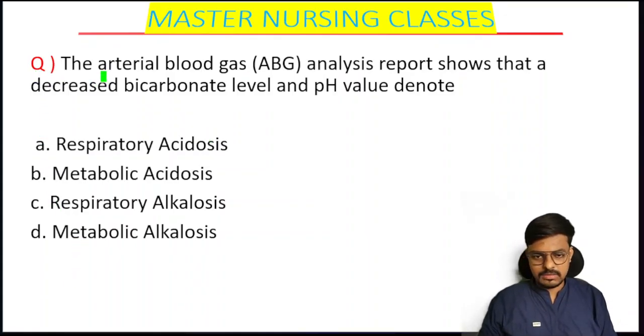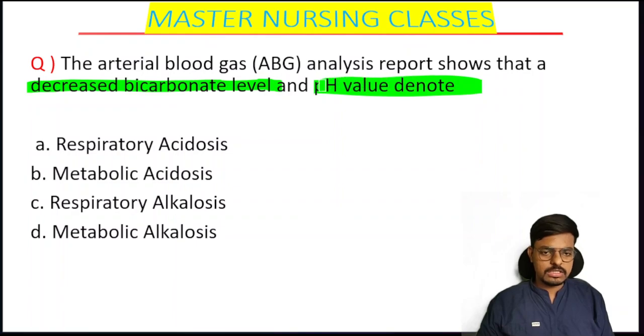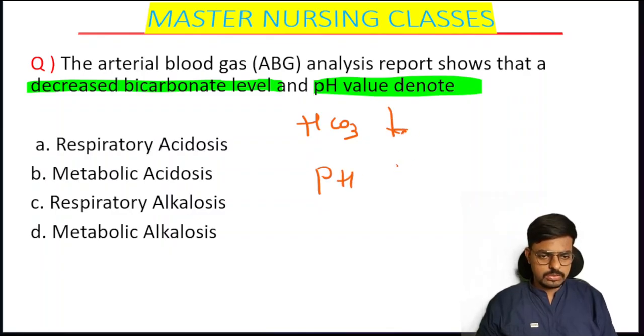Few of you have given the answer. Your concentration level is next. Okay. Here is the question. The arterial blood gas ABG analysis report shows decreased bicarbonate level and pH value. What does it denote? The bicarbonate value also decreased and our pH also decreased. So what do we call this one?